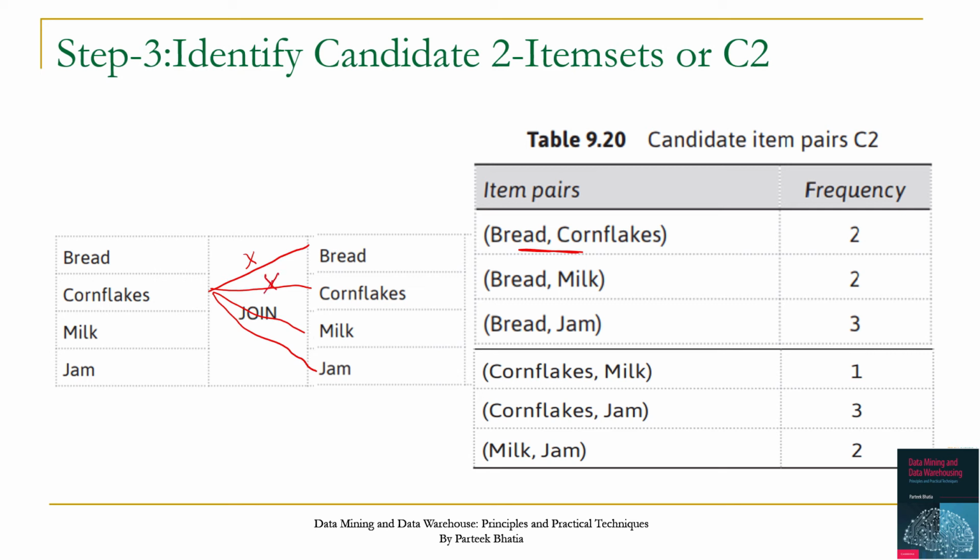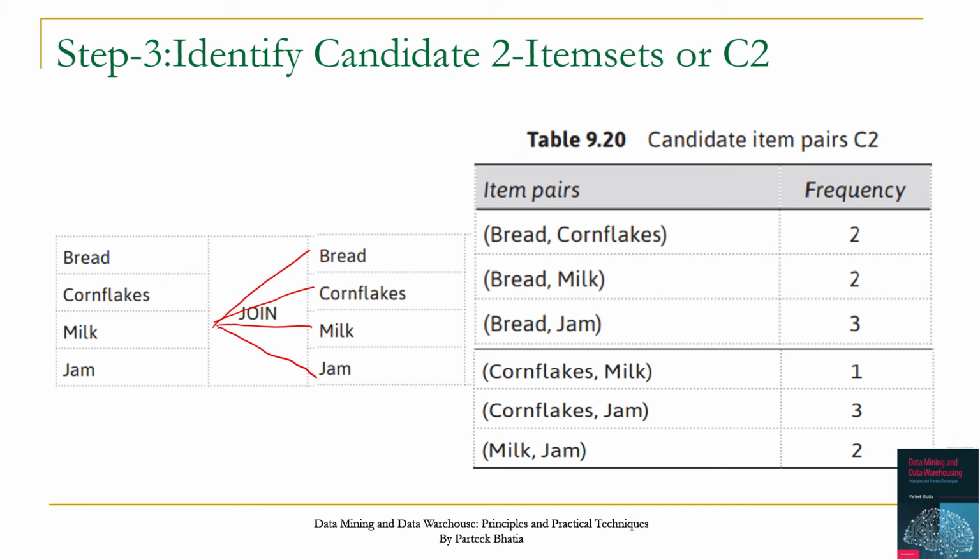Cornflakes will carry no information, so we will ignore that. So there are 2 possible pairs for cornflakes. One is cornflakes milk and another is cornflakes jams, as shown here. Next is milk, and milk can again make 4 possible pairs.